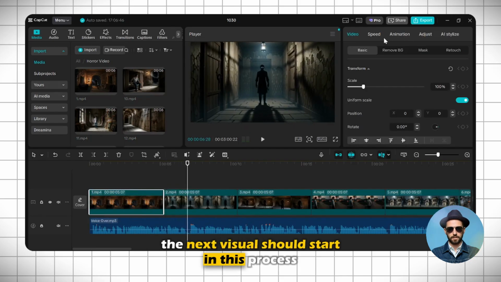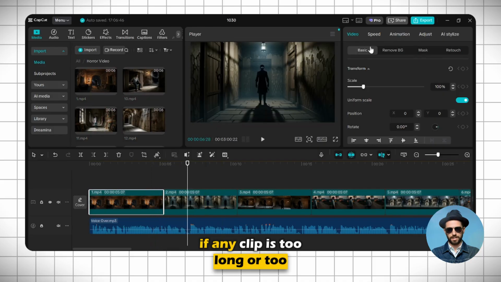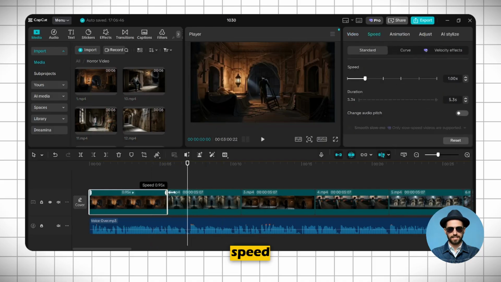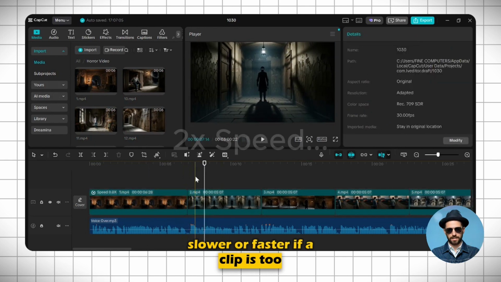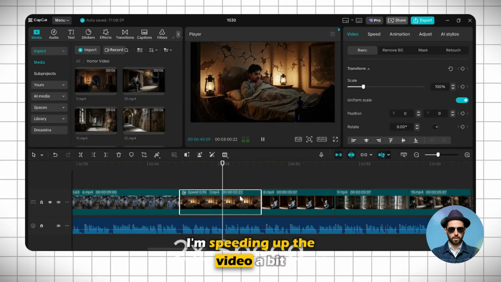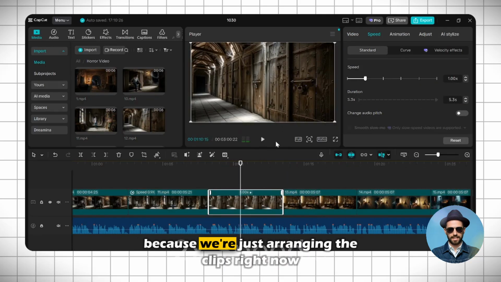In this process, if any clip is too long or too short, select the clip and go to speed settings to adjust its speed slower or faster. If a clip is too long, just drag and cut it. Now, again, I'm speeding up the video a bit because we're just arranging the clips right now.